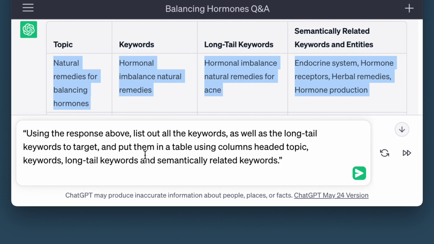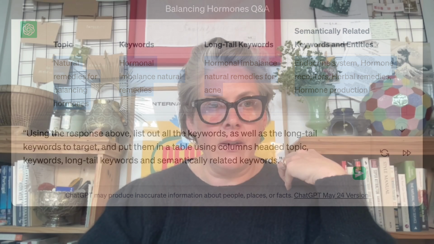So why don't you have a go? Prompts are in the description. Have a play. It's just insane, especially when you get the table, then go over to Google Sheets or Excel and create your long list. Now, this is where the limitations come in. You have a long list.